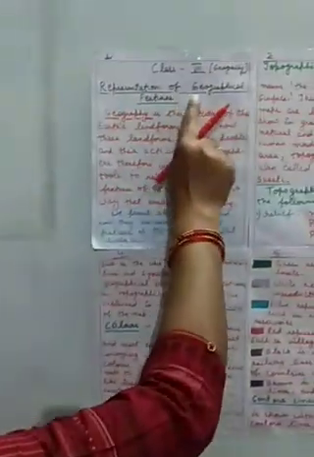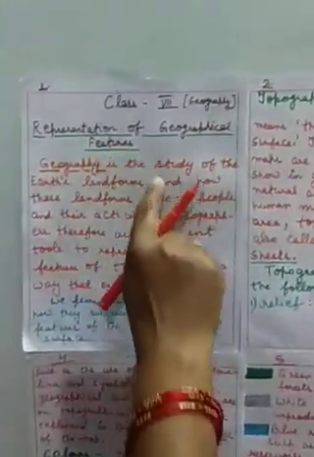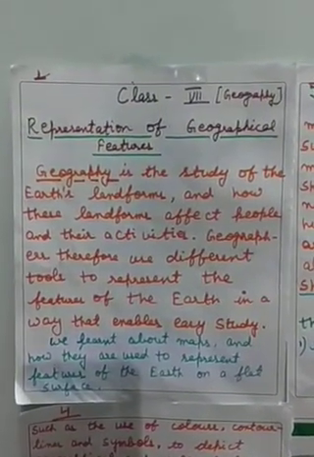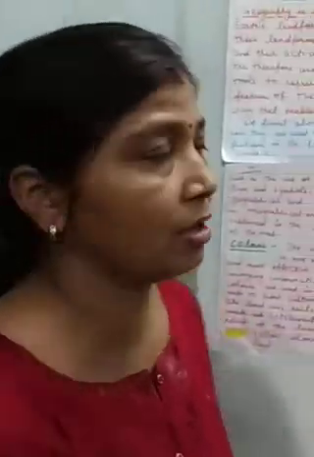Today I am taking the first topic of your class 7, that is representation of geographical features. Till date you have studied about globes and maps in previous classes. Now this time in class 7, you have to study the geographical features. Which features come in geography, that we are starting.